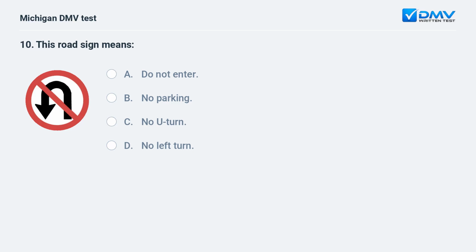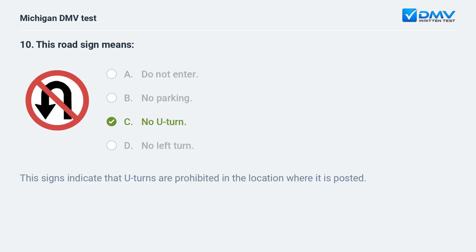This road sign means: A. Do not enter. B. No parking. C. No U-turn. D. No left turn. The answer is C. No U-turn. These signs indicate that U-turns are prohibited in the location where it is posted.